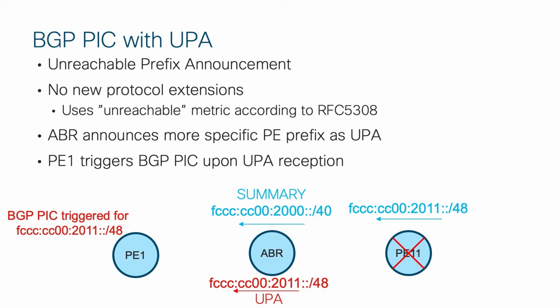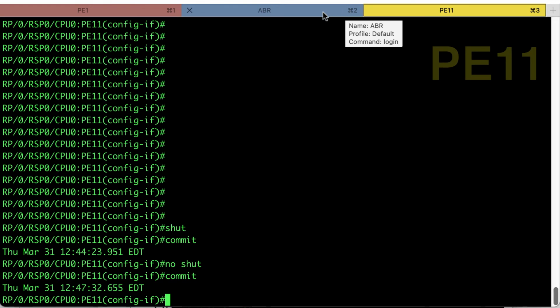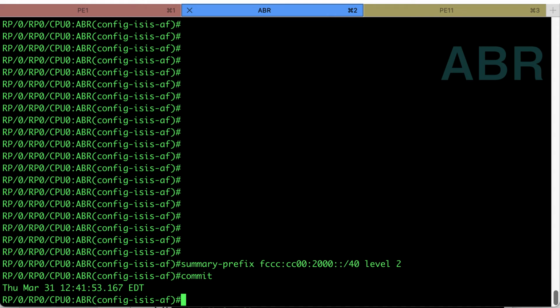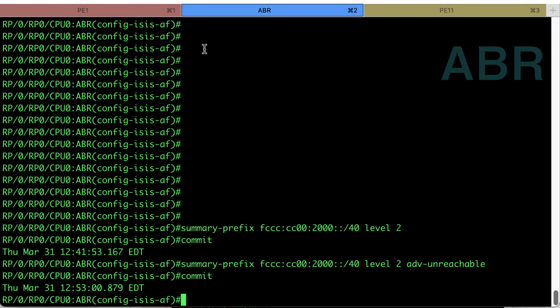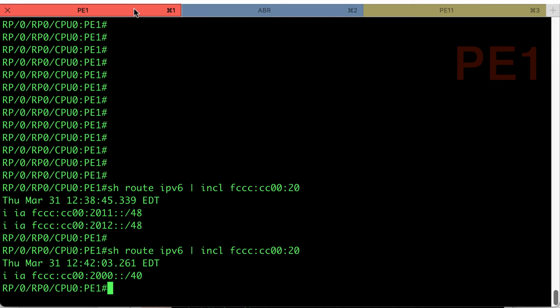UPA prefix is a more specific prefix, but with specific metric, which means unreachable. That update is received by ingress PE, and ingress PE can trigger BGP-PIC. Very important is that the UPA route does not need any extension of IGP protocol. It is just regular update with so-called unreachable metric. We need to configure ABR to generate UPA for a specific summary. And also we have to configure ingress PE to react on UPA route and trigger BGP-PIC.